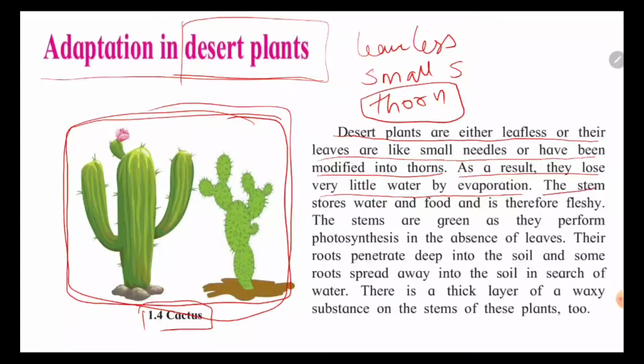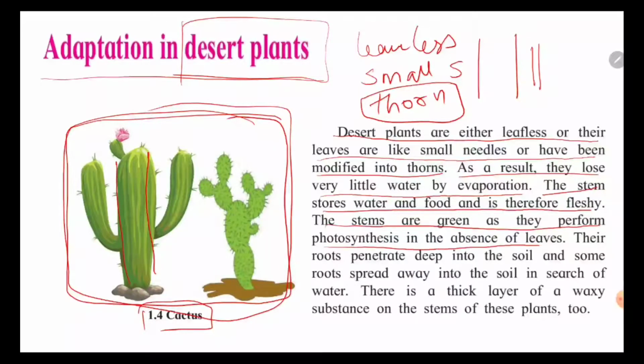The stem stores water and food, and therefore it is fleshy. The stems of whatever plants we see in our daily life are really very thin. But when we see a desert plant, their stems are very thick, because all the food is stored in their stem. The stems are green as they perform photosynthesis in the absence of leaves.